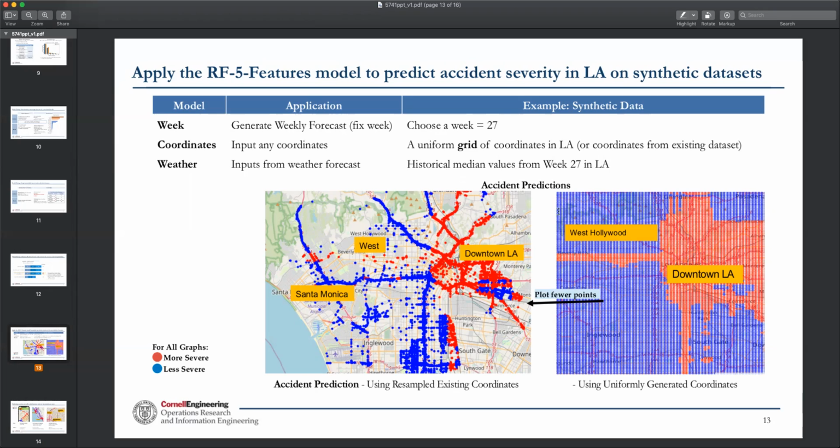So these are our results from accident predictions, and we're going to start from the right. So we see that downtown LA may have more severe accidents than other places. And if we plot fewer points, we're going to have a clearer map. So we see on the left here, West Hollywood and Beverly Hills may also have more severe cases than other places, and not so much in Santa Monica.